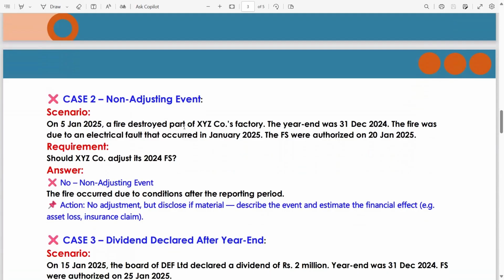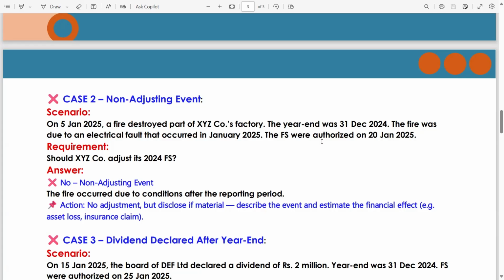Case number 2, non-adjusting event scenario. On 5th Jan 2025, a fire destroyed part of XYZ company's factory. The year end was 31st December 2024. The fire was due to an electrical fault that occurred in January 2025. The financial statements were authorized on 20th Jan 2025. If you compare the date of occurrence of this event, it falls between the reporting date and the date of authorization of the financial statements. So it means this is an event after the reporting date.